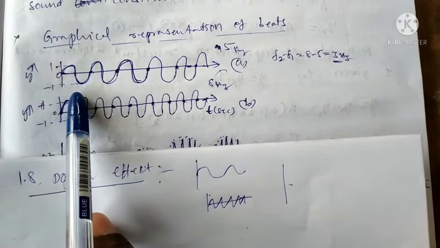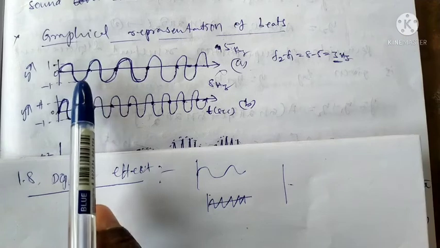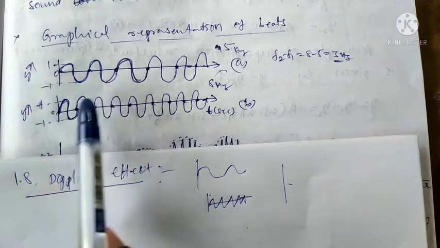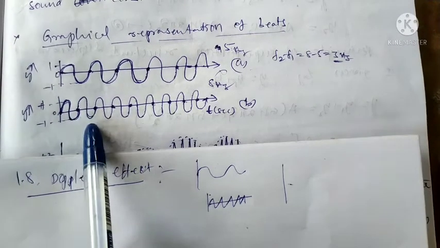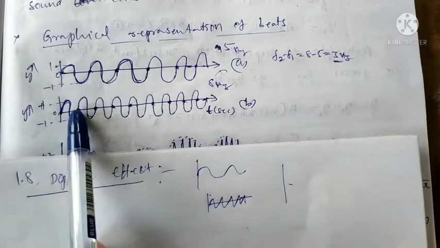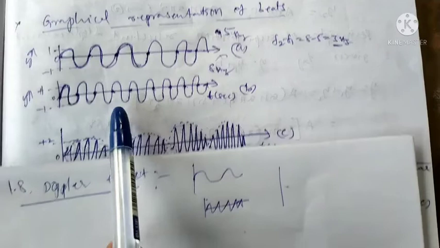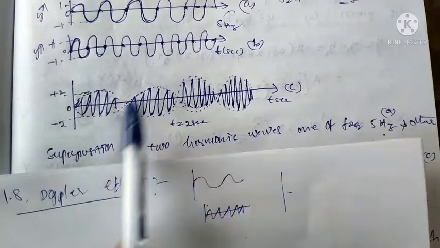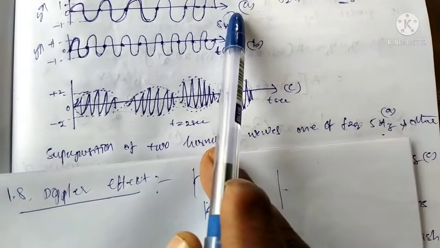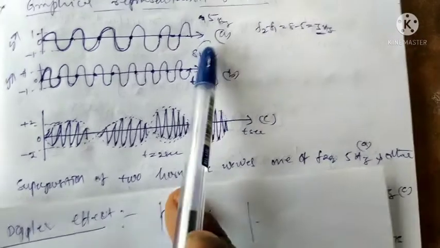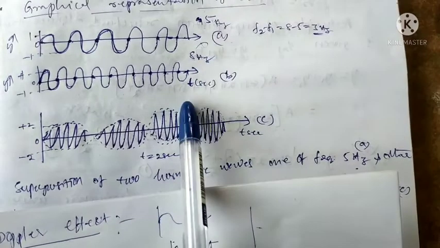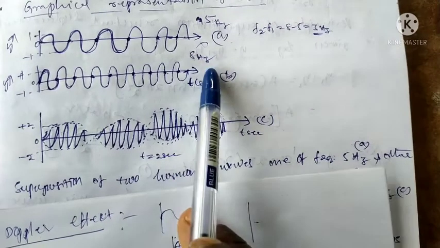Okay, see here, one wave has one frequency and the other wave has another frequency. When they superimpose, we get the resultant wave like this. Suppose the first wave has 5 Hz and the second wave has 8 Hz.